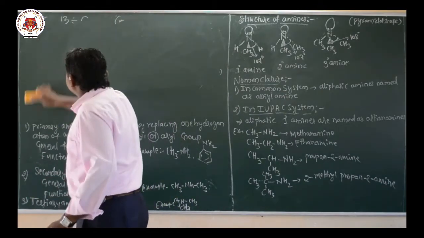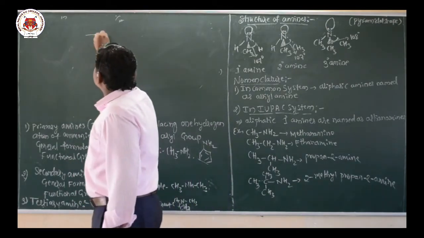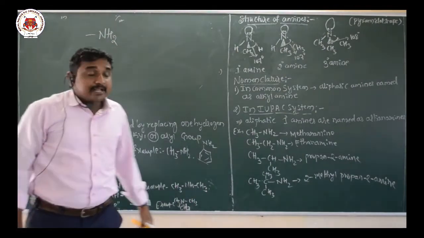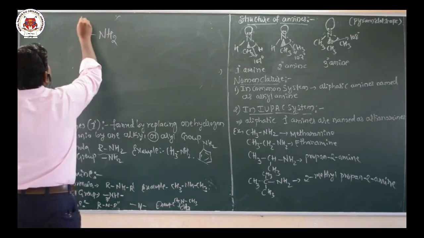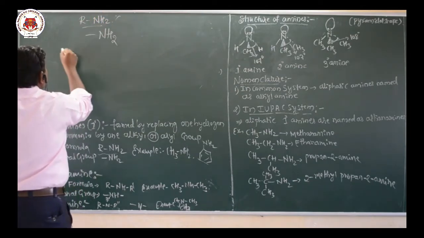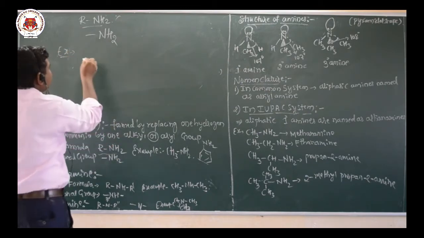I have written here the functional group of primary amine is NH2. So this is the functional group of primary amine, RNH2. It is the general formula for the primary amine. Okay, so for example, the first example I have already written here,